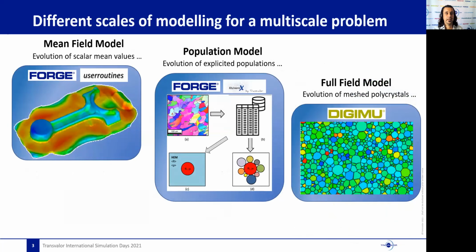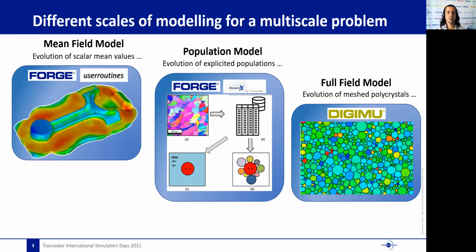In terms of modeling, you can consider the microstructure at different scales. Mean field models at the scale of the part describe the microstructure using only mean values. You can find them in the user routine module of Forge and also plug your own mean field model there if you want.